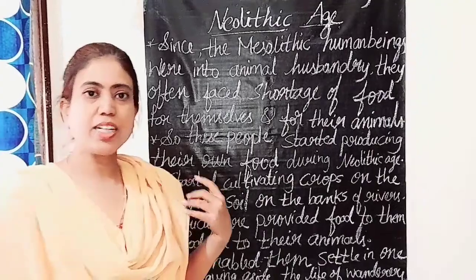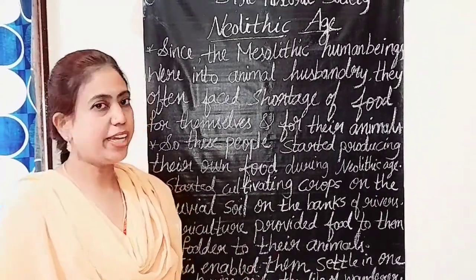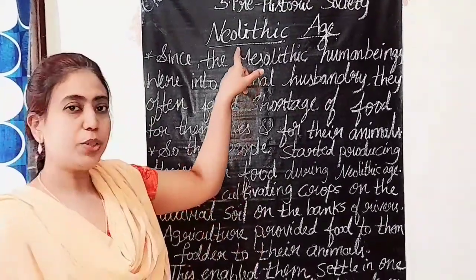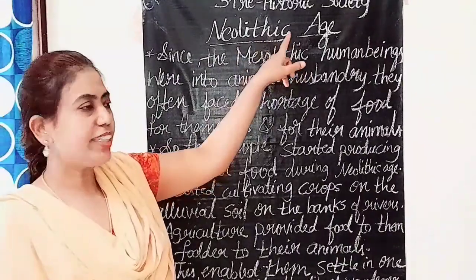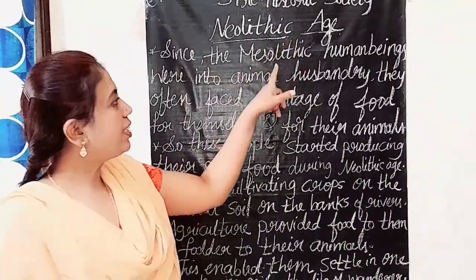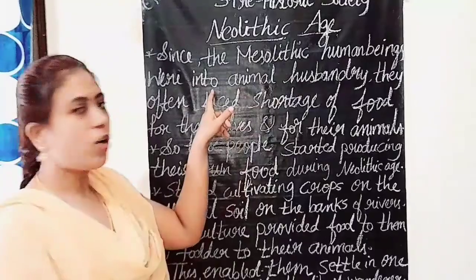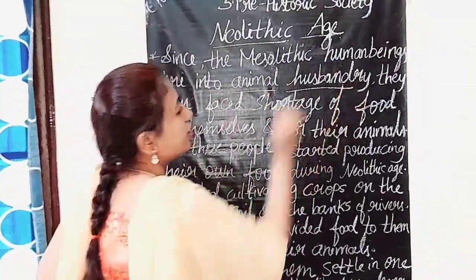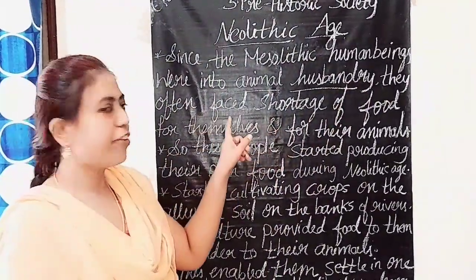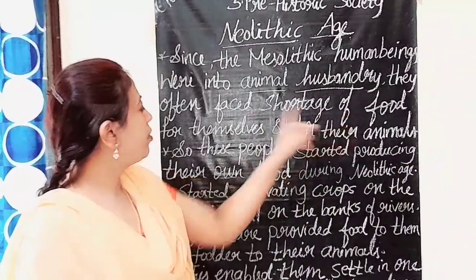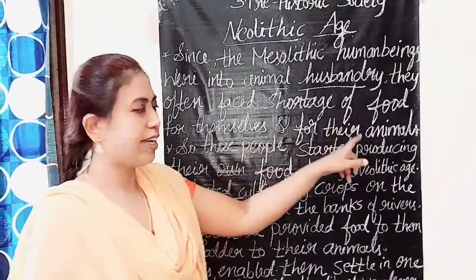Students, in the previous class what did we learn? The Mesolithic age. Today we learn about the Neolithic age. What is the Neolithic age? Since the Mesolithic, human beings were into what? Animal husbandry. And because of that they often faced what? A shortage of food for themselves and for their animals.